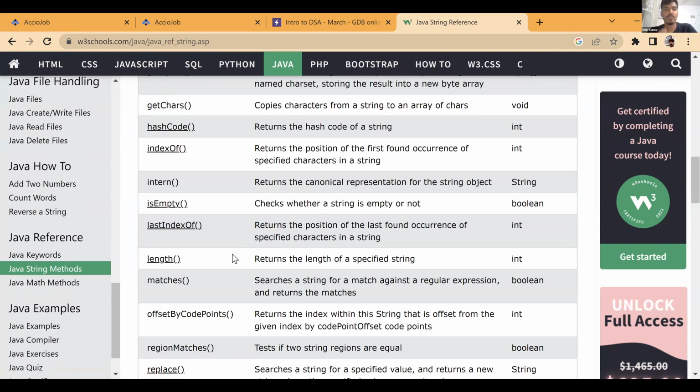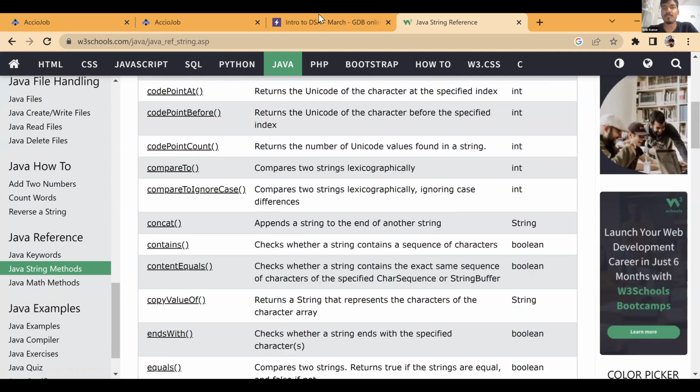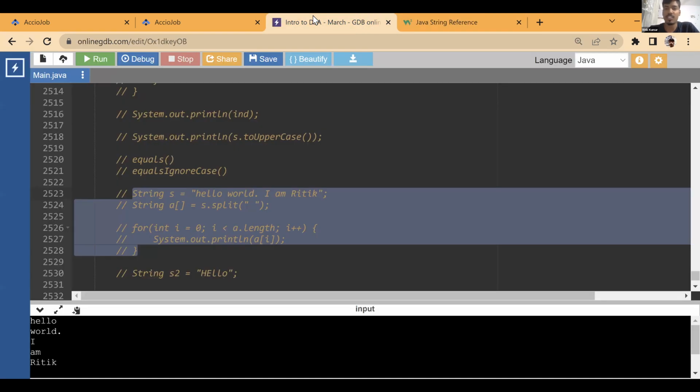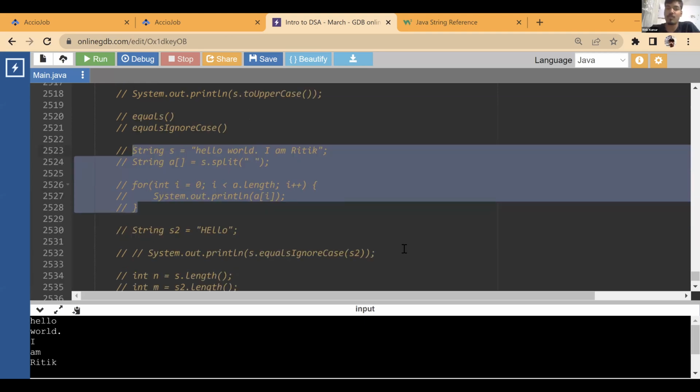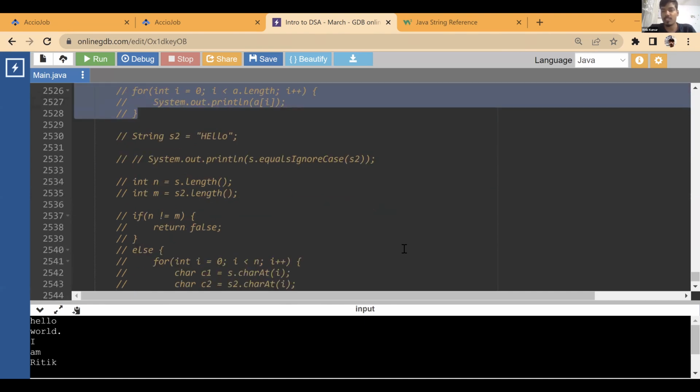So you don't even need to know anything about strings. That's plain simple logic, the kind that you will write on any array, right? If I give you the same question on an array, if you could do this operation on an array, it's the same thing, like contains or replace, or let's say find, or equals or equals ignore case, something like that.